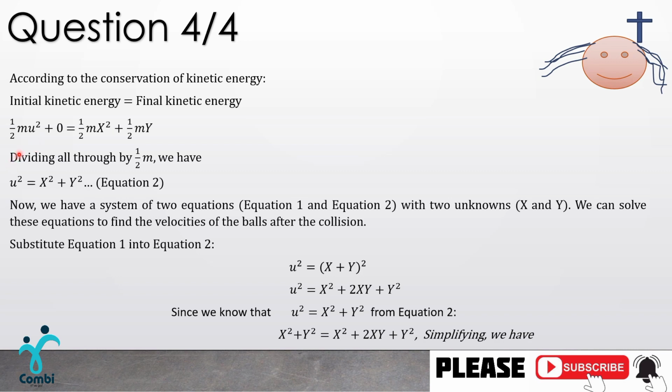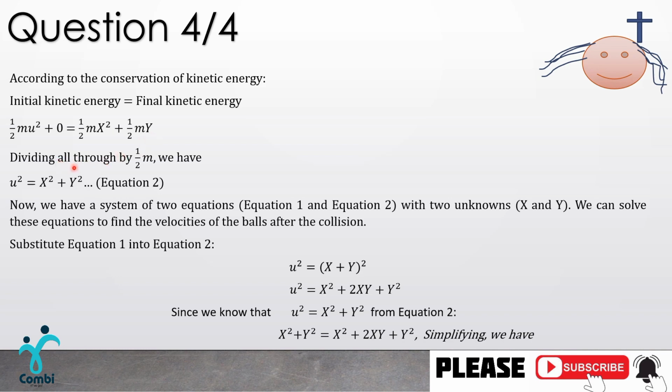The kinetic energy of the first ball is half m u squared, plus the kinetic energy of the stationary ball, whose velocity was 0, so half m times 0, which just gives us 0. We equate it to half m times the final velocity of the first ball, x, squared, plus half times the mass of the second ball and its final velocity, y.